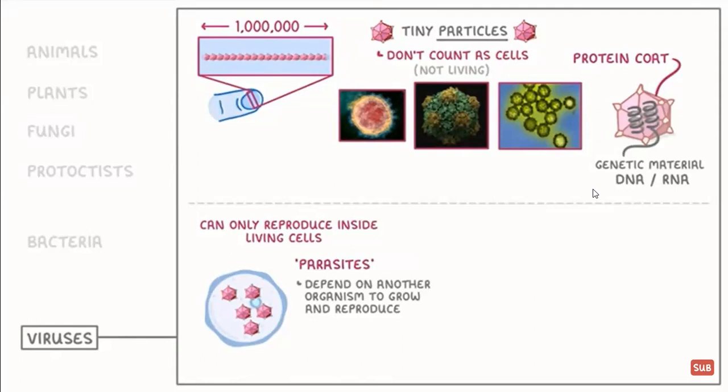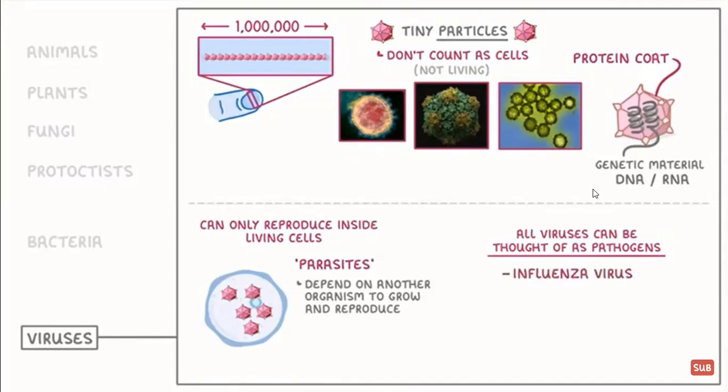One last thing to add is that unlike the other groups that we've seen so far, all viruses can be thought of as pathogens, because they always cause harm to the other living organisms when they use their cells to reproduce. A few examples of viruses include the influenza virus, which causes influenza, tobacco mosaic virus, which affects tobacco and tomato plants, HIV, which can cause AIDS, and of course, COVID-19.